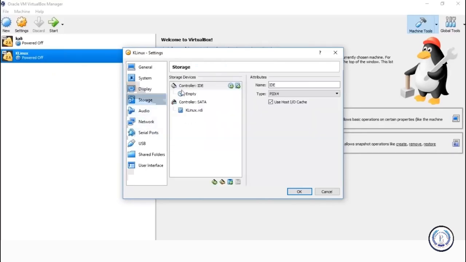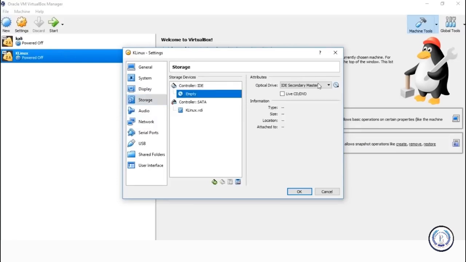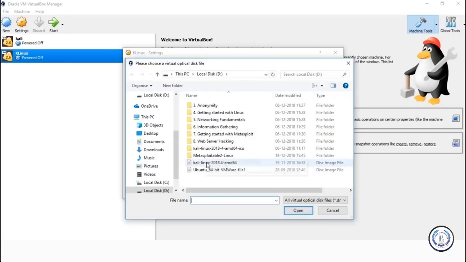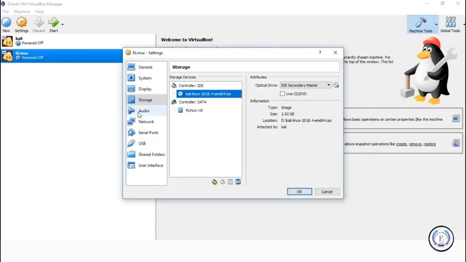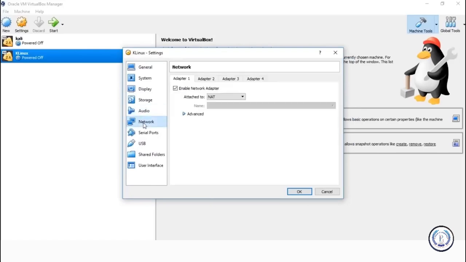Storage settings, this is the most important one. Right now, we don't have any image attached here. So click on this Empty, click on the CD image that you see here, choose the virtual disk, and attach the ISO file which you just downloaded. Click on Open. And Audio, no settings needed. Then Network.